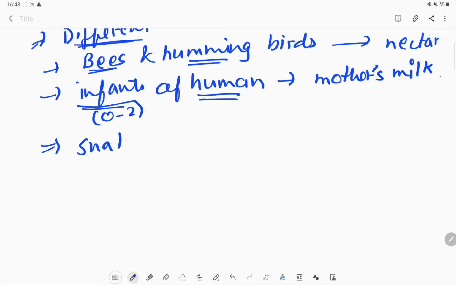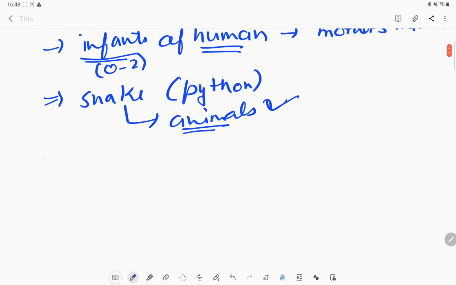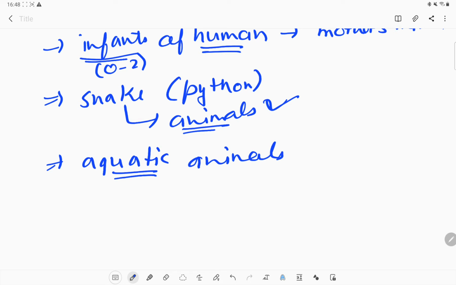Like in the case of snakes, if we particularly talk about the python, it can swallow a complete animal at a time. Okay, so this is a different kind of intake of food. It depends on the animal. Normally if we talk about aquatic animals, their habitat is different and their feeding habit is also different.